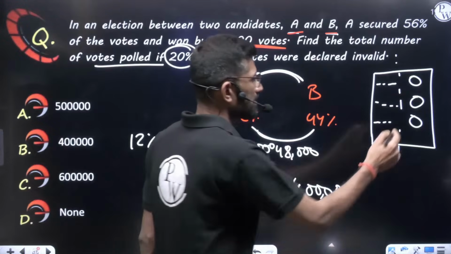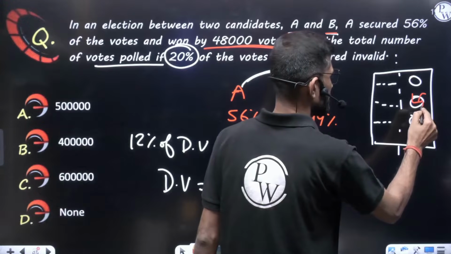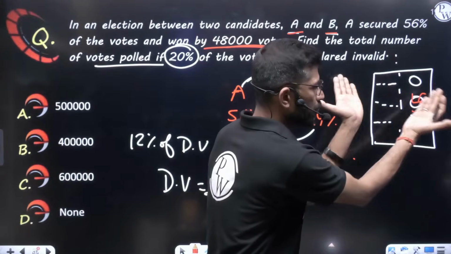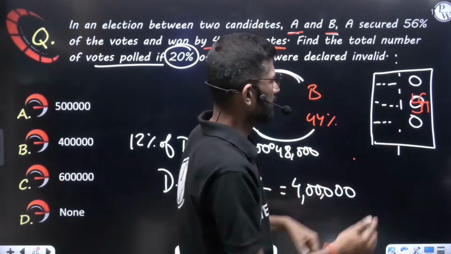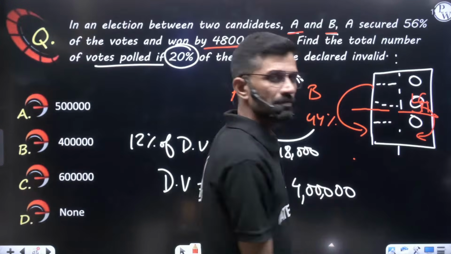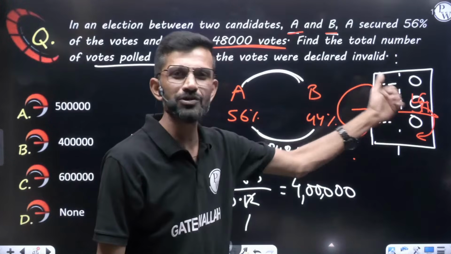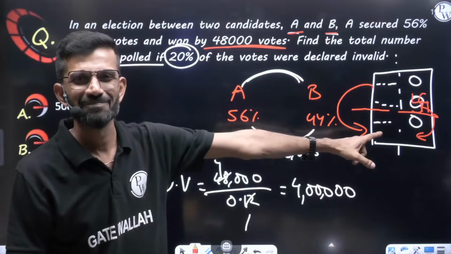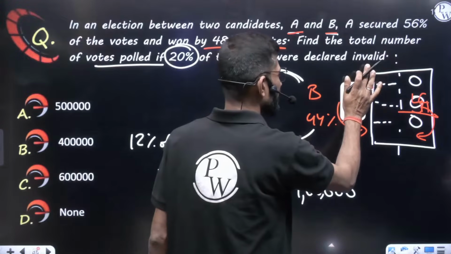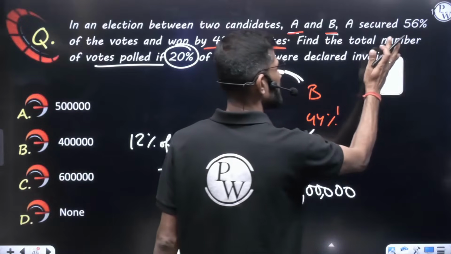Now consider I stamped here. I don't know what the party is here, but it's in the middle. So I stamped here. Once I stamped here, instead of folding it vertically, I folded it horizontally. If I fold like this, this ink will come here also. Now the person who opens this ballot box will see ink on both parties. It means this is an invalid vote. They cannot count it for anyone. Here 3 candidates are there on this ballot paper, but actually in the question there are only 2. Anyhow, I was trying to explain what the meaning of an invalid vote is.